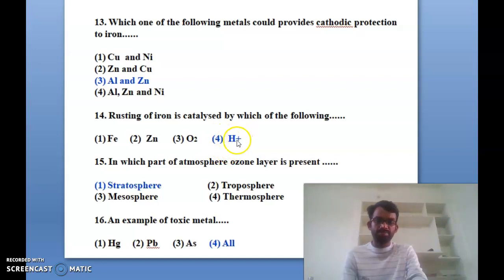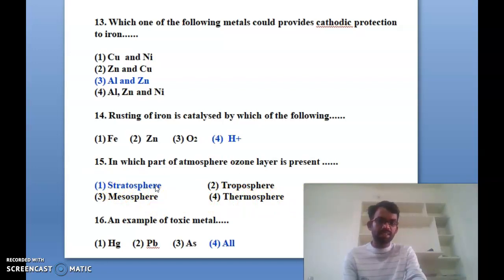Okay, H plus ion. Next you can see the 15th one: in which part of the atmosphere is the ozone layer present? You know that there are four layers. In which layer is the ozone layer present? The options are stratosphere, troposphere, mesosphere, and thermosphere. So stratosphere is the correct answer.